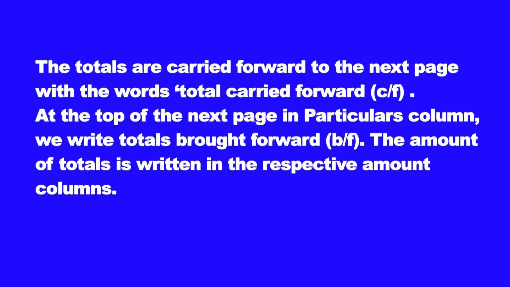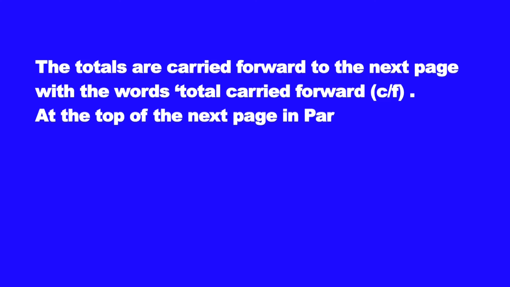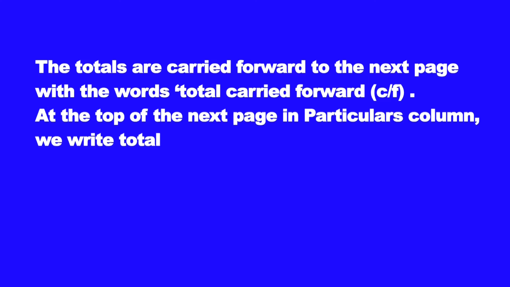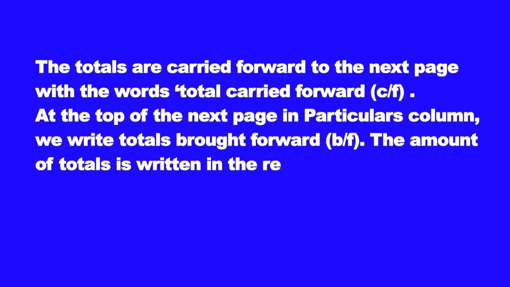And the totals are carried forward to the next page with the words total carried forward. At the top of the next page in the particulars column, we write totals brought forward. The amount of totals is written in the respective amount column. Now, we have to do the process of writing the journal in the journal entry, and that is known as journalizing. So, let us study the steps for performing the preparation of a journal.